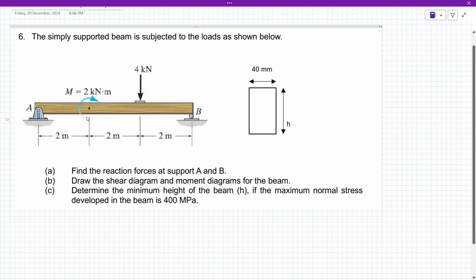Kita ada moment dekat sini. And then kita ada downward force 4 kN. And this is the cross-sectional area. So there are 3 questions need to be solved. First one, find the reaction forces at support A dengan B. So first thing that we should do adalah we need to draw the free body diagram for this problem.